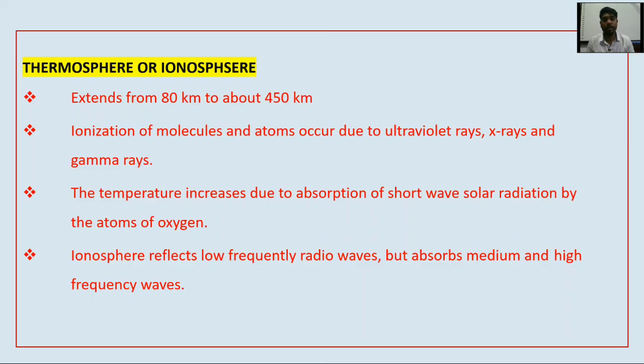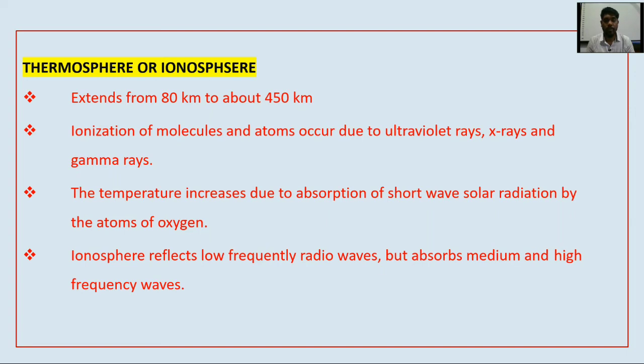Next is the thermosphere or ionosphere. It extends from 80 kilometers to about 450 kilometers. It is the fourth layer. Ionization of molecules and atoms occurs due to ultraviolet rays, X-rays, and gamma rays. These are short-wavelength rays, termed X-rays and gamma rays.